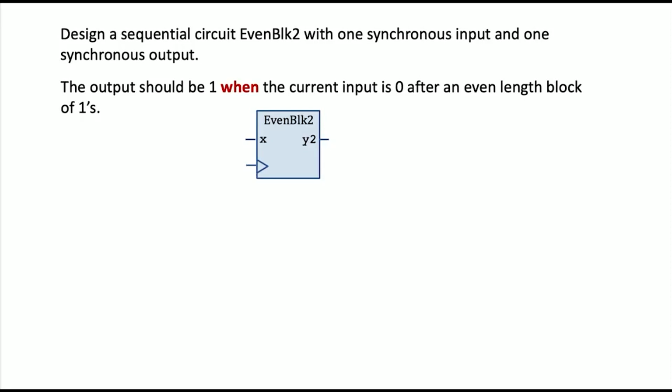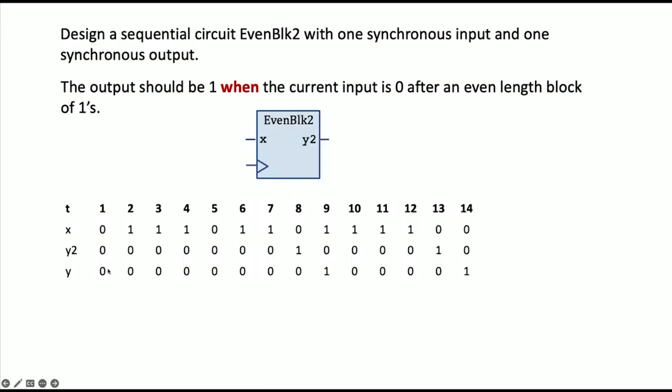Okay, so to show you the difference, this is the second version, y2. This is an odd block of 1s, so neither y nor y2 cares about that. Here's our first even block of 1s. y2 will be high on the same clock edge as the 0, whereas our previous one would have to wait till we actually clocked in the 0, changed to state Eureka, and then output a 1. Okay, so this one is going to be a Mealy output.